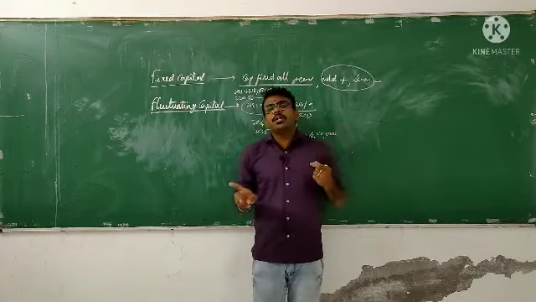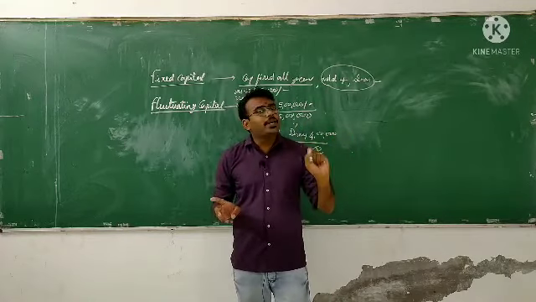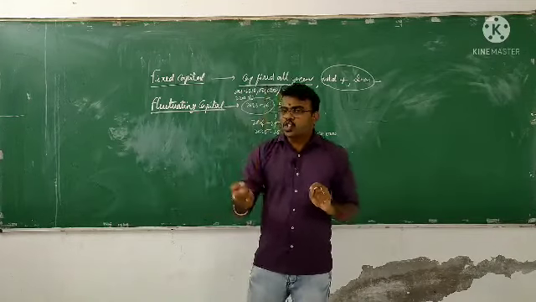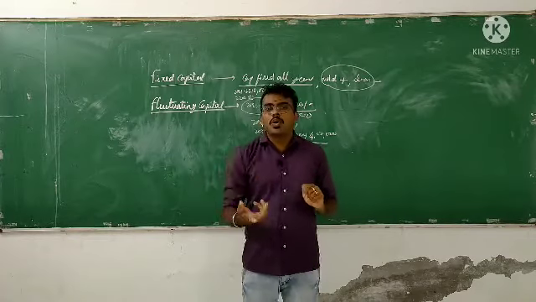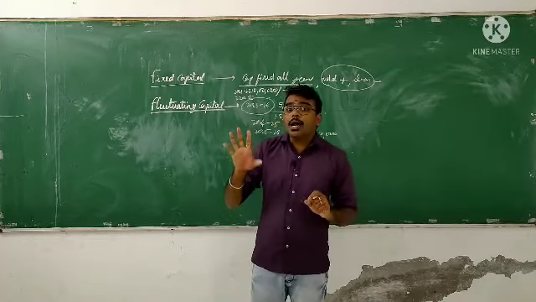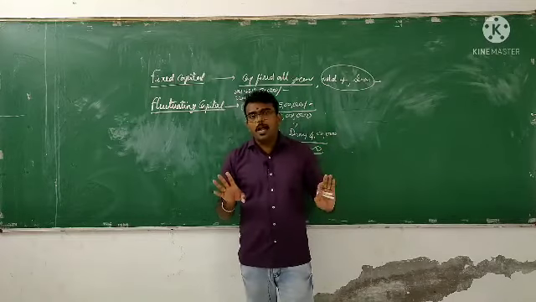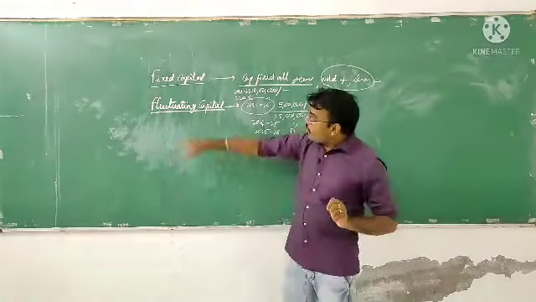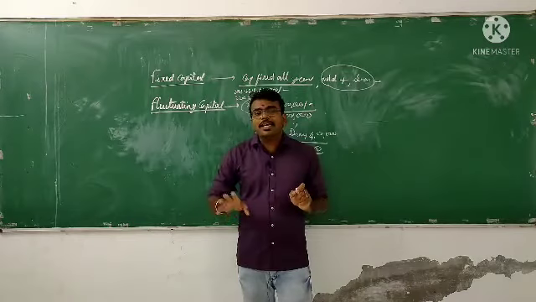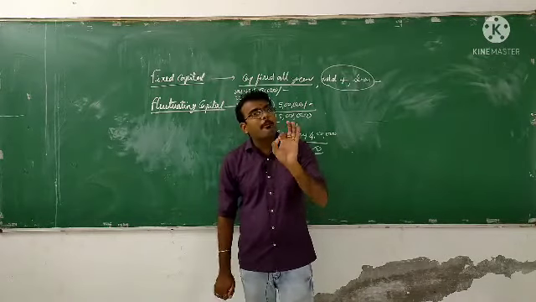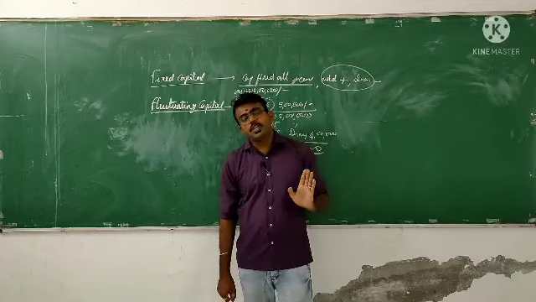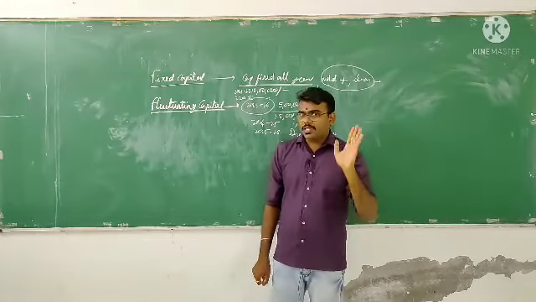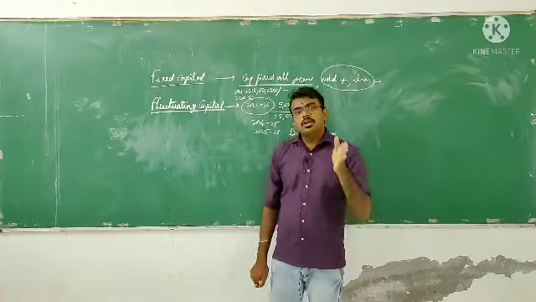Now in the partners capital account we are entering the capital transactions. In the partners current account, you are entering interest on drawings, interest on capital, interest on advances; all these items are entered in the partners current account. Now in the fluctuating method, for all these transactions we are preparing only one account, that is what? Partners capital account. In the fixed capital method we need to enter two accounts, partners capital account and partners current account.